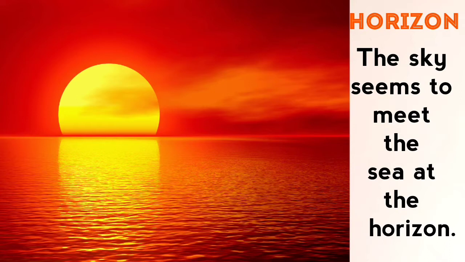Now we must get knowledge of 2 things: what is a horizon and what is a coast. When you stand on your roof, you see that the sky meets with Earth. It looks like the sky is meeting with Earth. It never actually happens, but we say that the sky is meeting with our Earth or our land. That point where we see the sky meeting with Earth is known as the horizon.